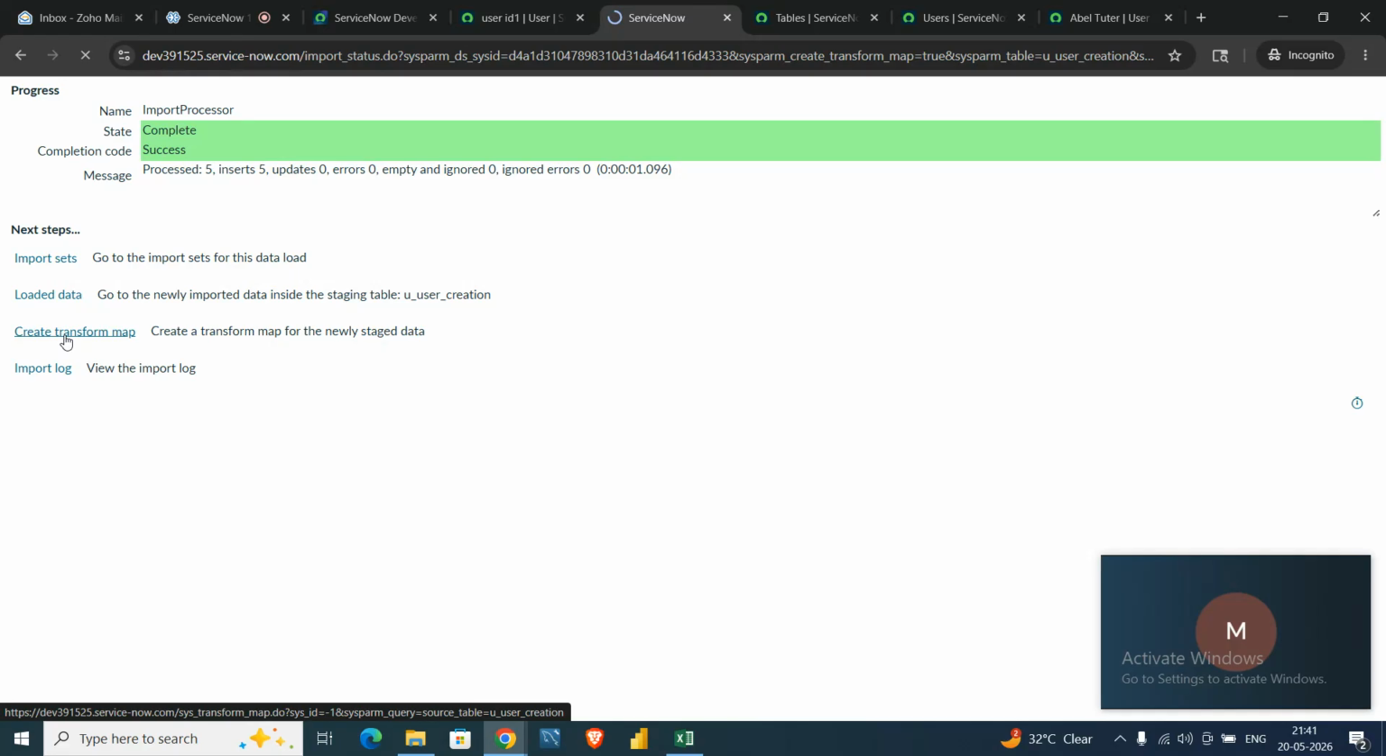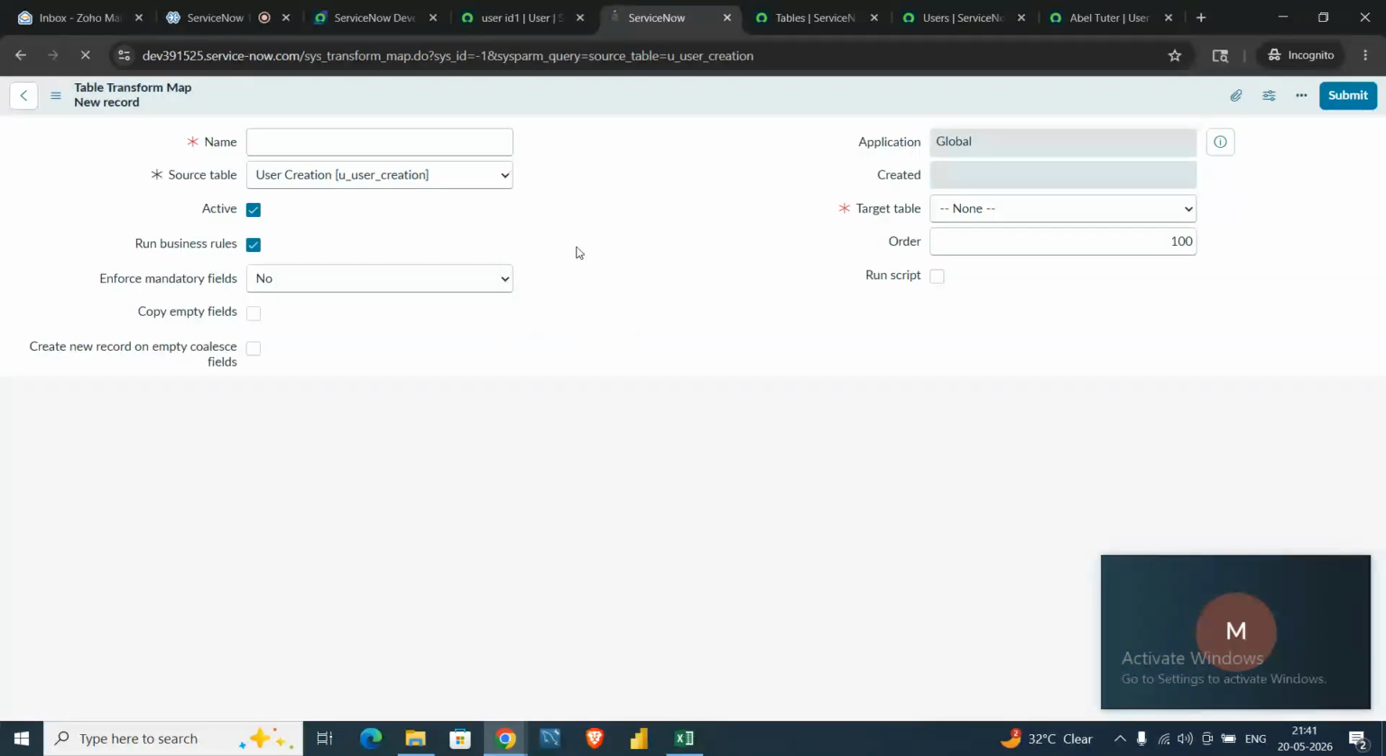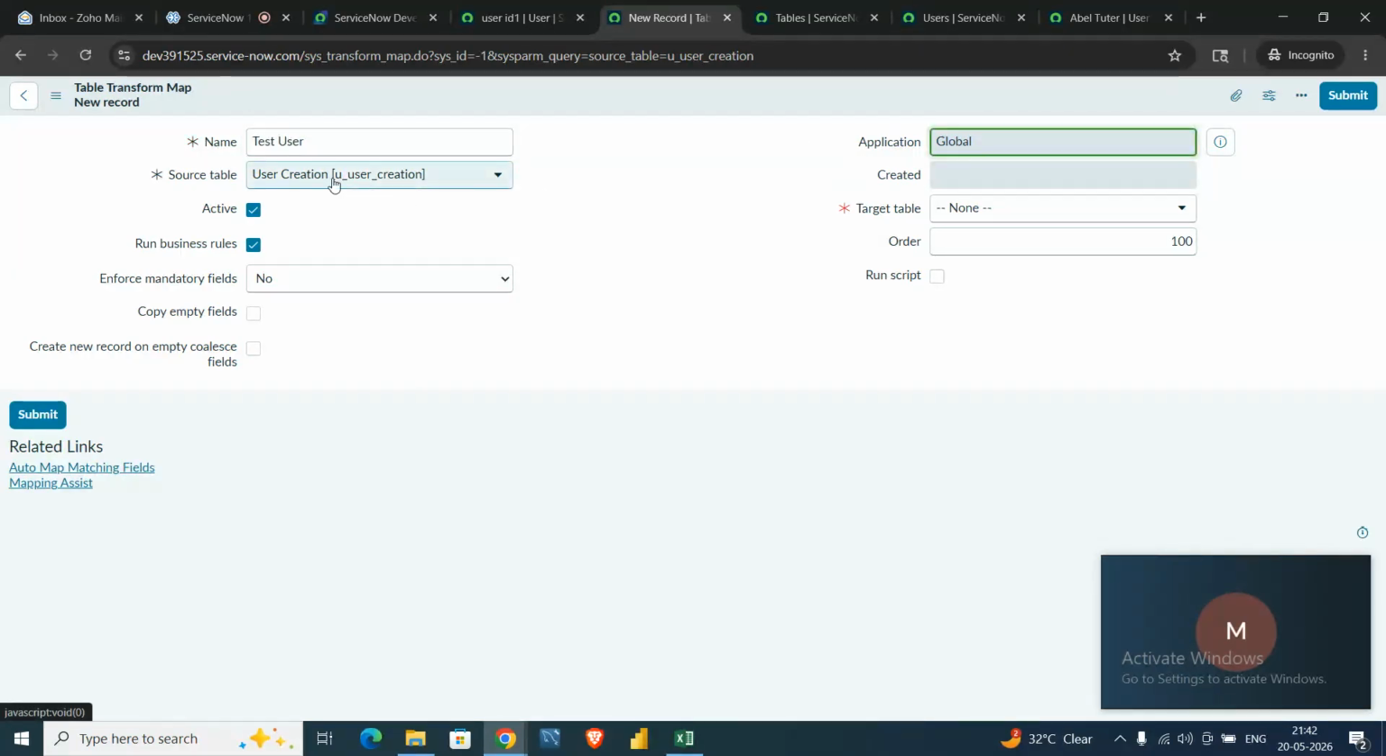If I click on the create transform map button, as you can see, it is redirecting me to the table transform map, a new record. Let me give a name to the transform map. Suppose, just a second, let it be complete load, okay, test user. As you can see, the source table is already selected, the user creation table.